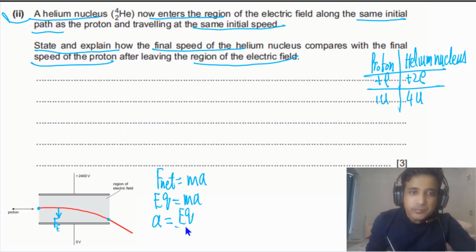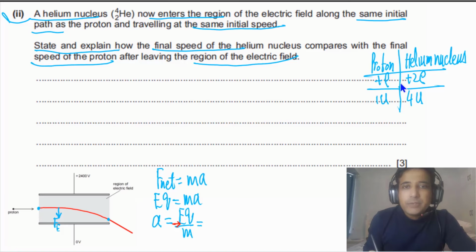In this case the electric field is the same, so both particles are in the same electric field. Now let's say the charge on proton is q, so the charge on helium nucleus will be 2q. If we say the mass of proton is m, the mass of helium nucleus will be equal to 4m.